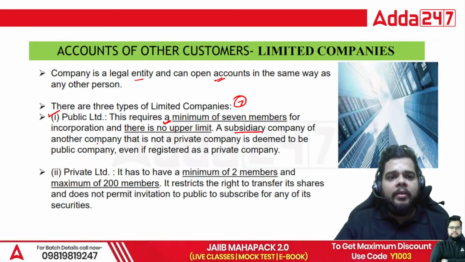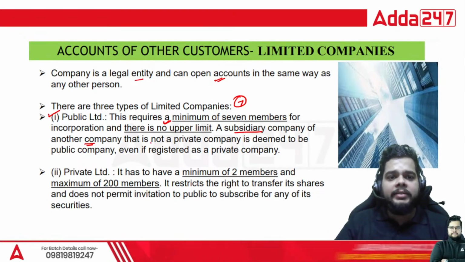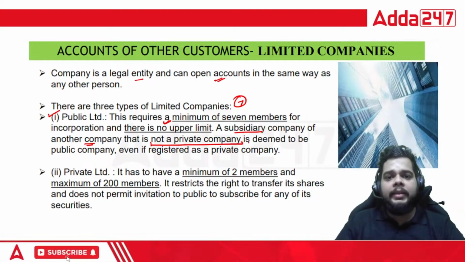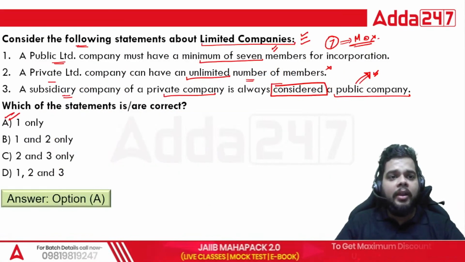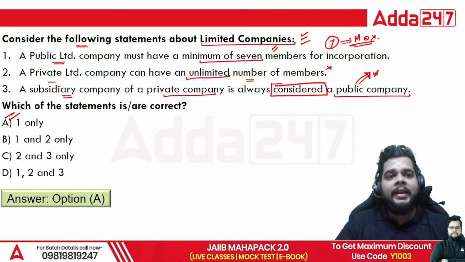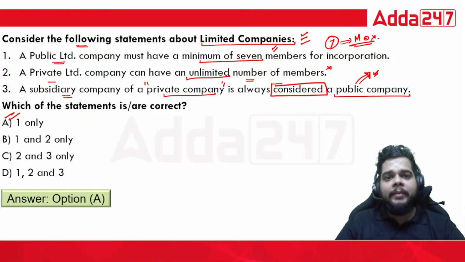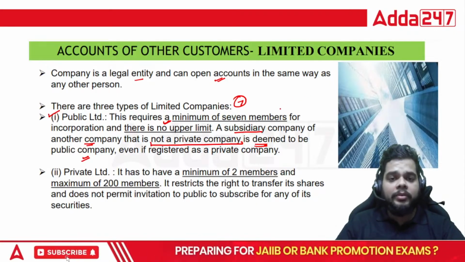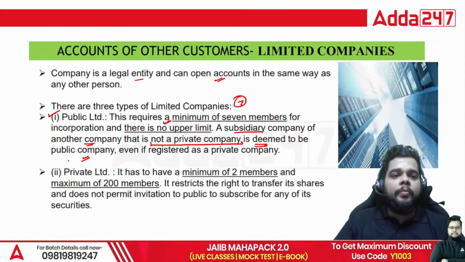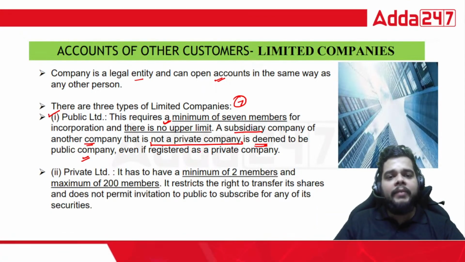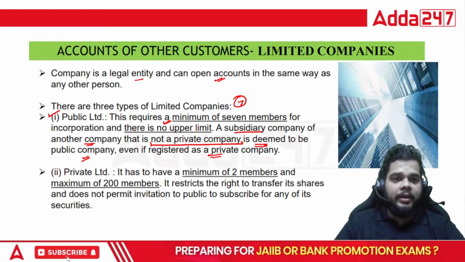A subsidiary company of another company that is not a private company is deemed to be a public company. Fine. But in the third statement, what was written? That subsidiary of a private company. But the concept says a subsidiary company of another company which is not a private company will be deemed to become a public company even if registered as a private company.